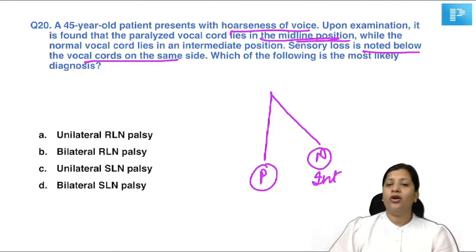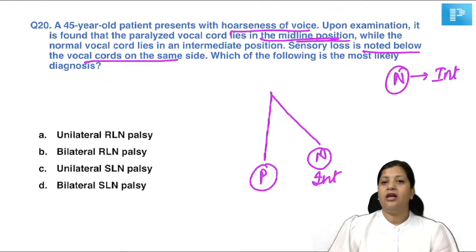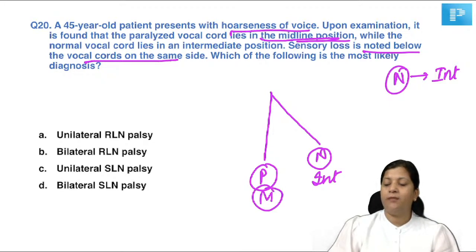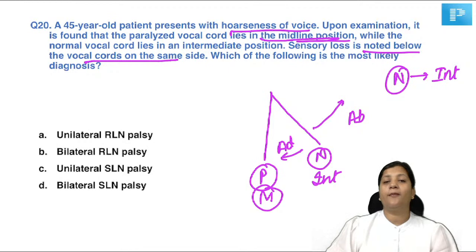See, the normal cord is in the intermediate position. What is the normal position of the vocal cord? It is in the intermediate position. So if the paralysis is causing the vocal cord to come to midline position, what is paralyzed? Is the abductor paralyzed or the adductor paralyzed?